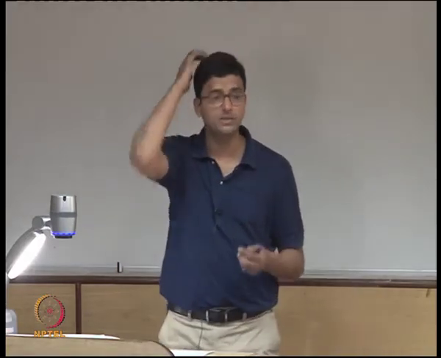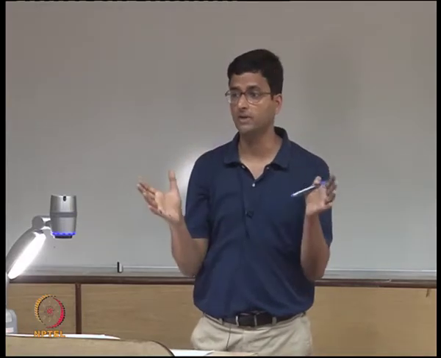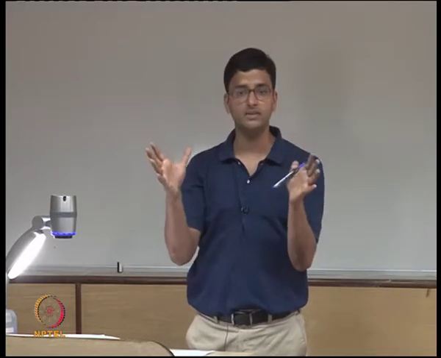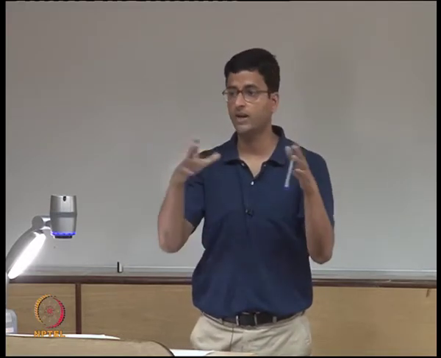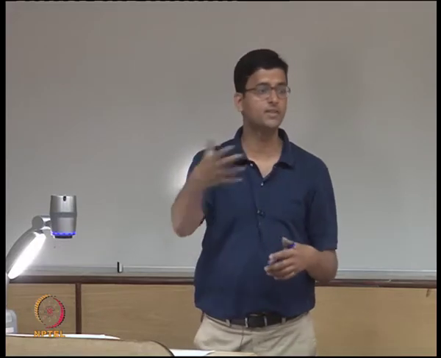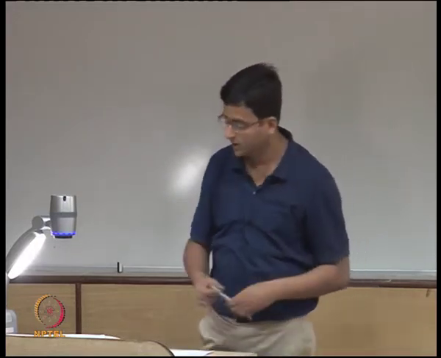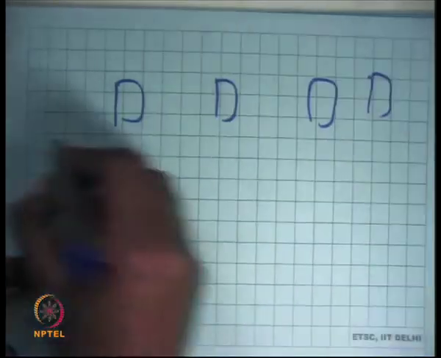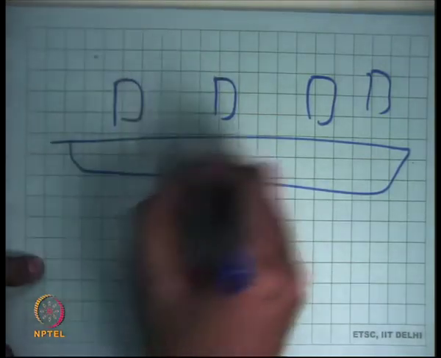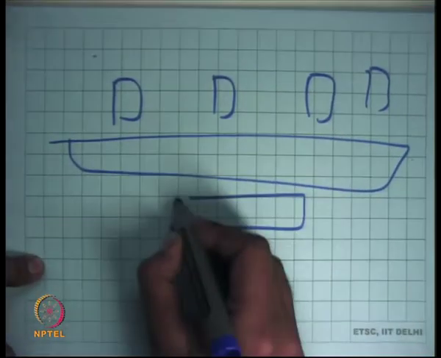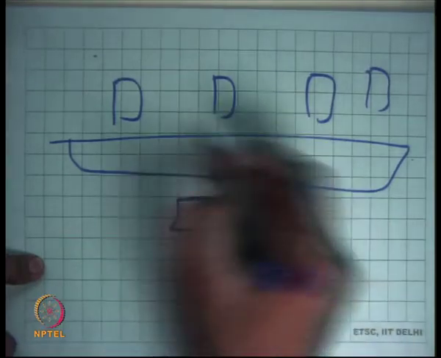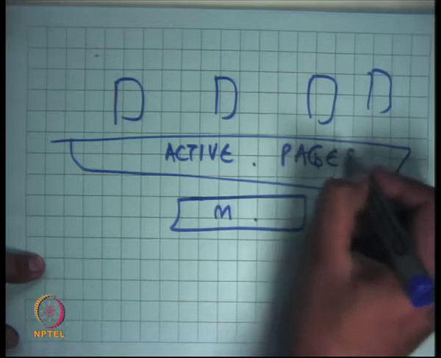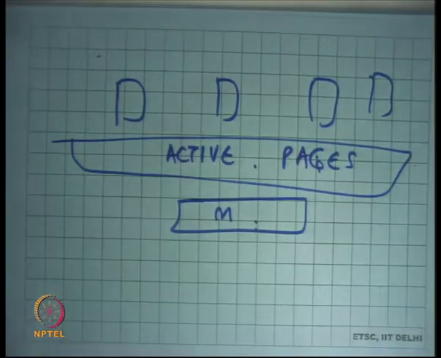But let's see what happens if memory gets overcommitted. Let's say the sum total of all the active memory that's required by all these processes is greater than the physical memory that you actually have. So this is, let's say, the active set, the active pages of all these processes, and this is the physical memory, and this is greater than this.